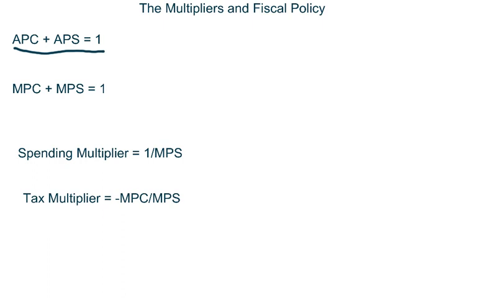So what's the difference between the APC and APS and the MPC and MPS, right? So I mentioned that the APC and APS refer to your regular paycheck. The MPC and MPS, well, this is marginal money. And if you remember what I told you in macro, marginal means additional. So the MPC plus MPS, this refers to what we do with additional monies. Do we get like a Christmas bonus? Did we inherit some money?